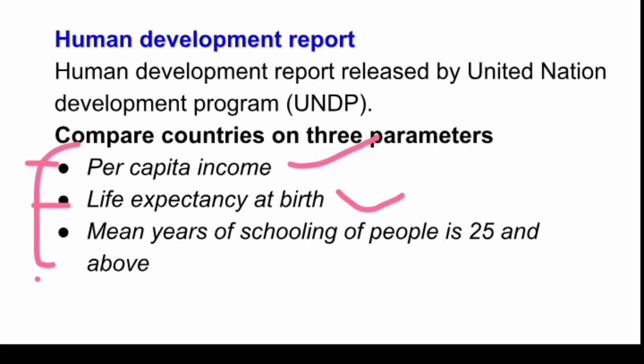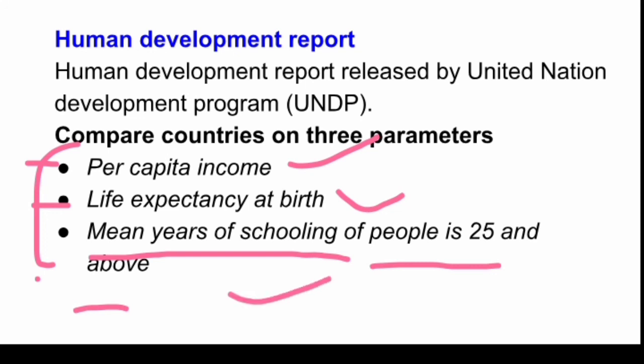expectancy at birth. Okay. Third is the mean years of schooling of people aged 25 and above. Those people who are in the age group of 25 and above, for how many years he or she attended school or spent time in school. So mean years of schooling is also a criterion included under the UNDP report, which is the Human Development Report. Okay, so now move forward.